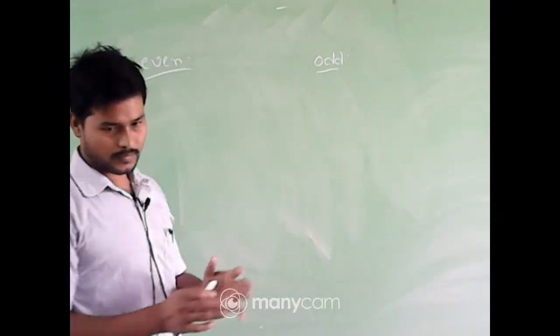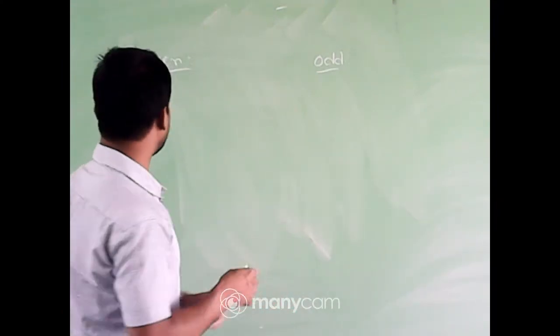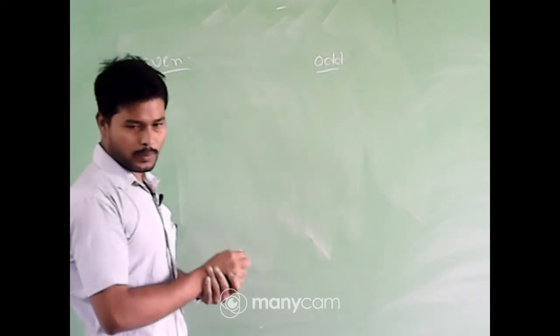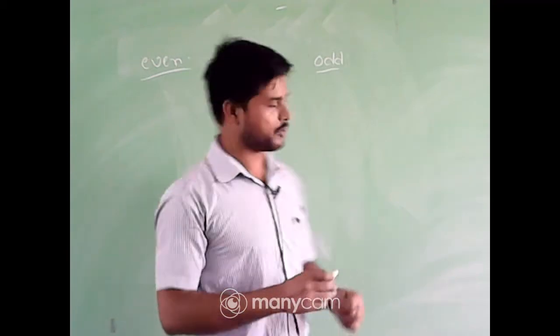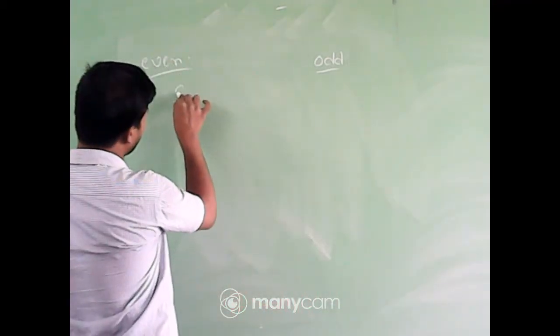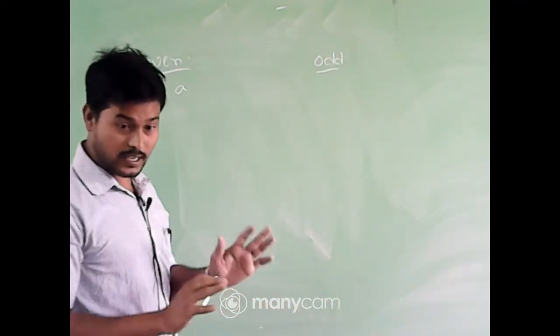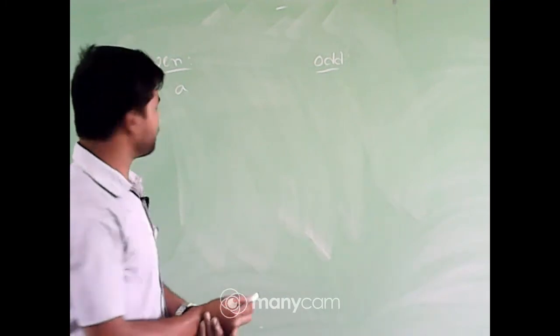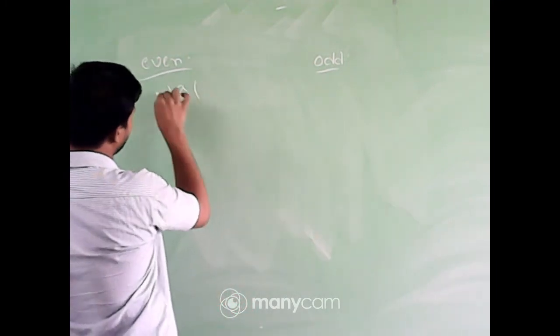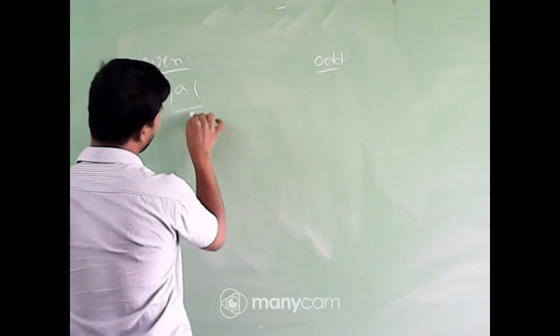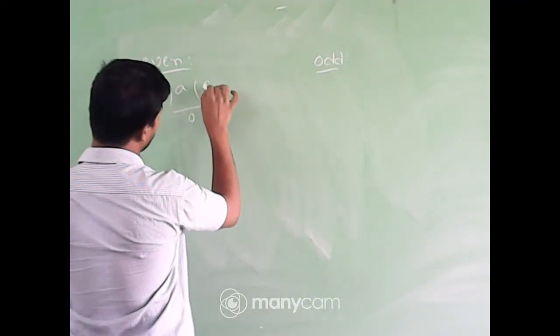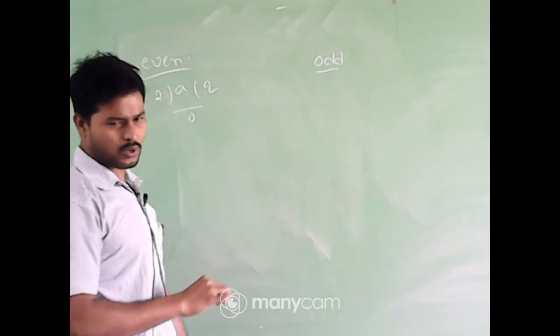So you are right that if a number is divisible by 2, the number is called an even number. So let us consider a is an even number. What happens if I divide a by 2? We have the remainder as 0, and suppose the quotient is q.